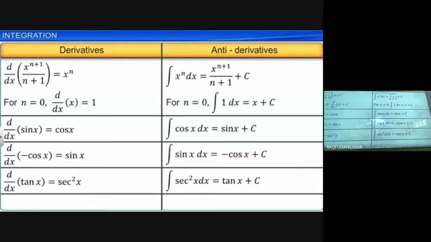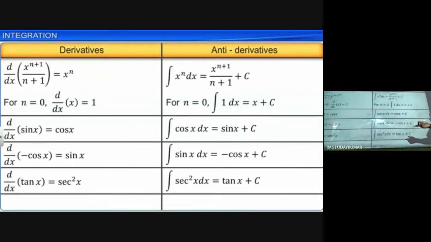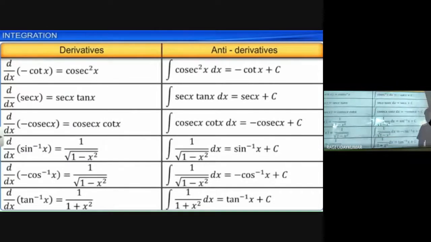d by dx of tan x is secant square x, so integration of secant square x is tan x. Do remember, what is the integration of tan x? You may ask. That we are going to learn in the coming process.